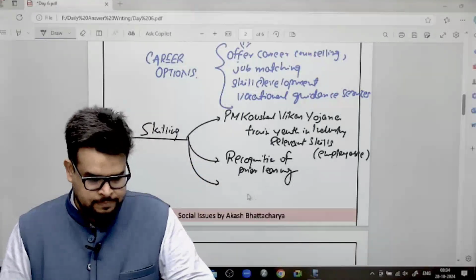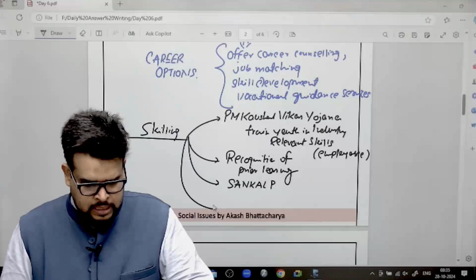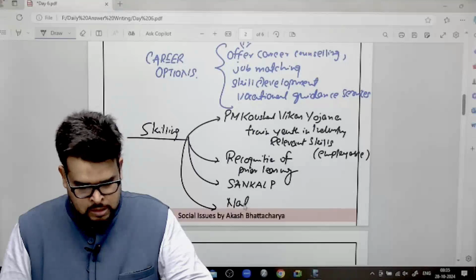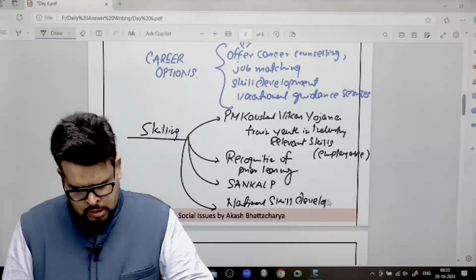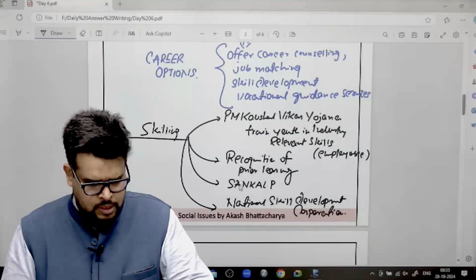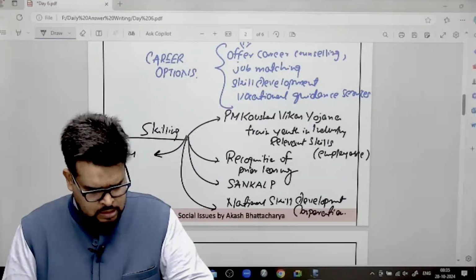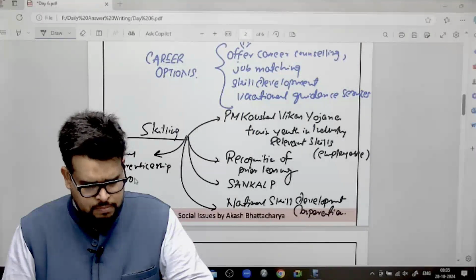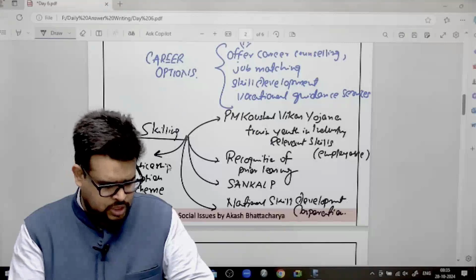Next you can write here is this scheme called Sankalp. Next you can write over here is National Skill Development Corporation. Okay, next you can write is National Apprenticeship Promotion Scheme. Okay, so you can talk about these things also.